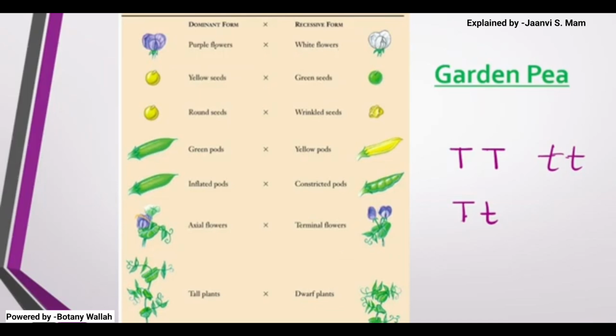You can see there is flower color, then seed color, seed shape, pod shape, pod color, flower position, and the height of the plant. So these are the 7 characters. Mendel chose 7 contrasting characters for studying the pea plant.